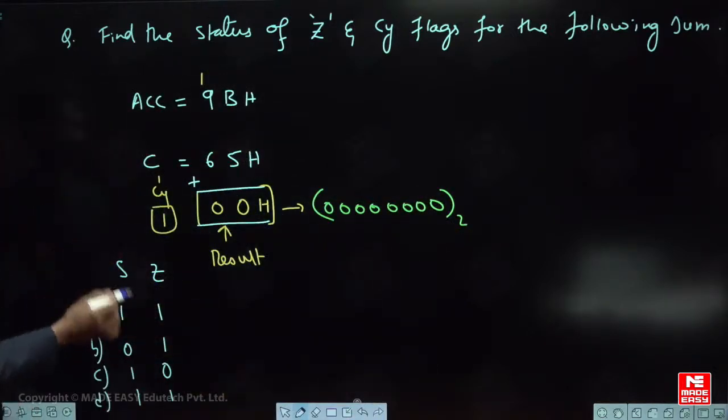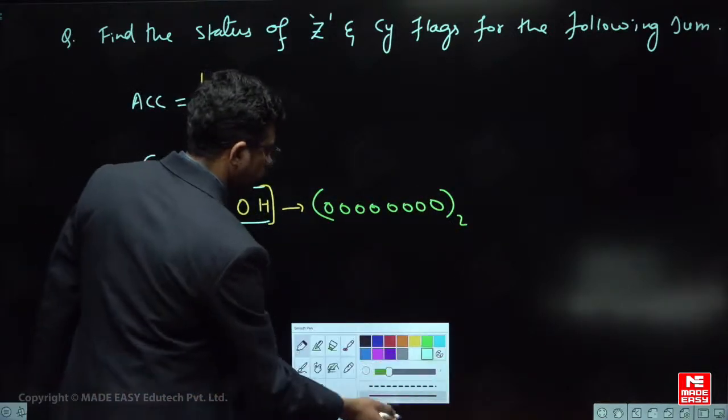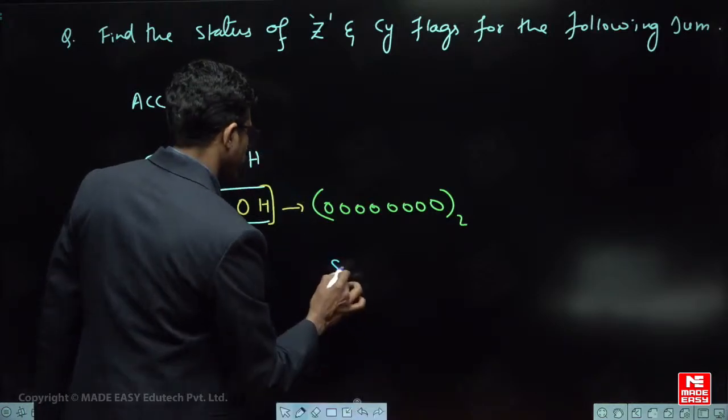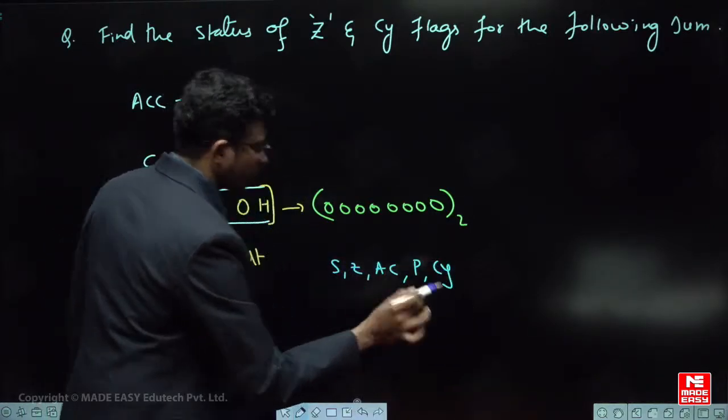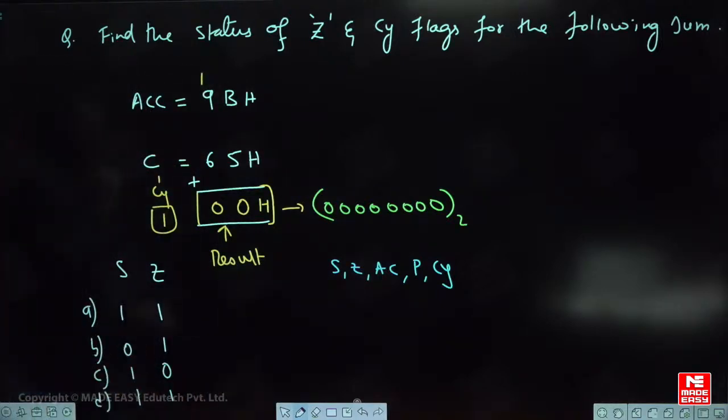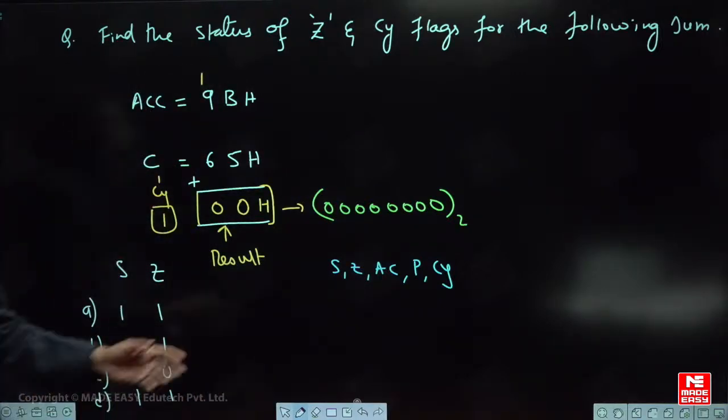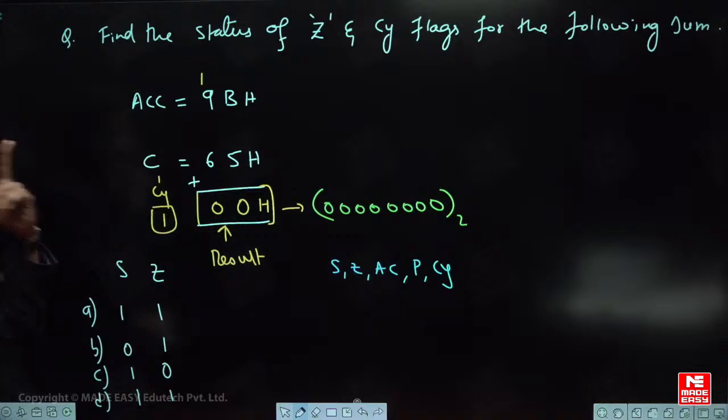Now what is the status of flags? Very simple. He is asking about only two flags, but we shall try to practice for all the flags. Sign, 0, auxiliary carry, parity, carry. These are basic flags which are given. Okay, right. Even you can calculate overflow also. We'll see. You can practice that later.